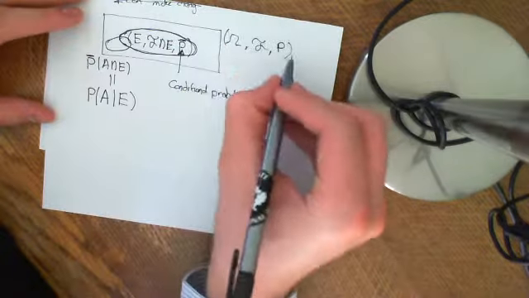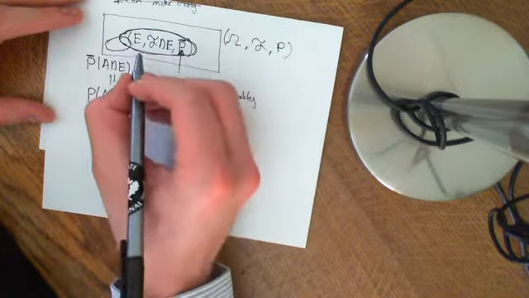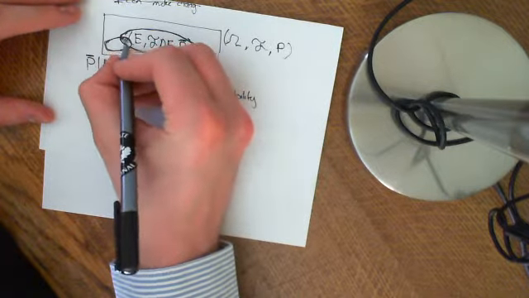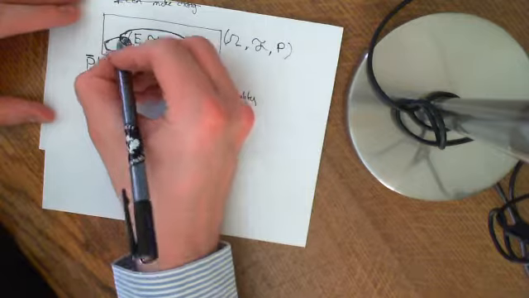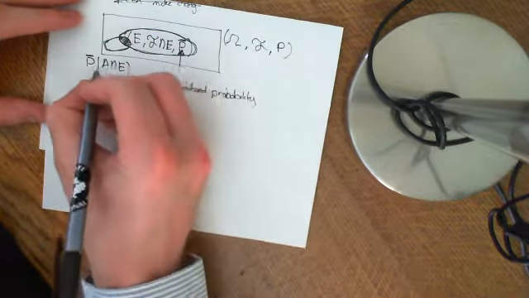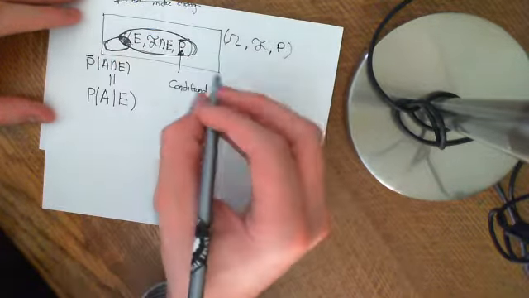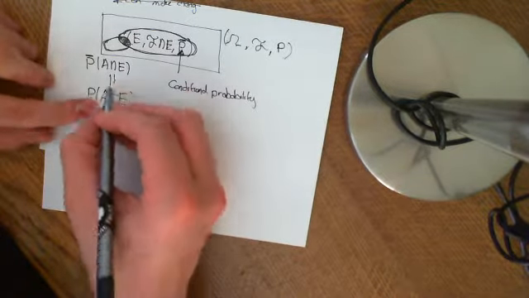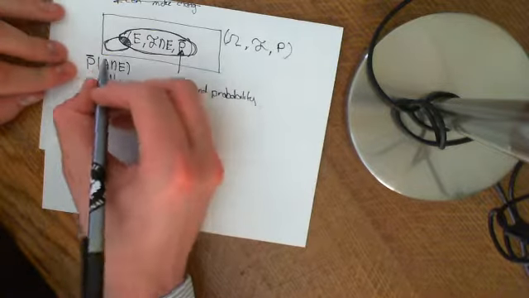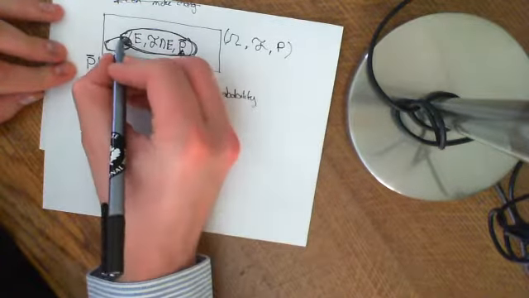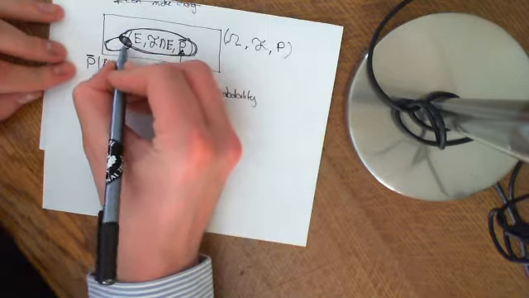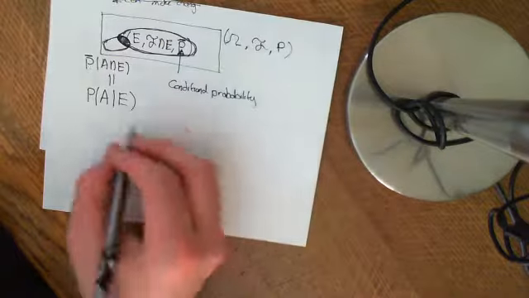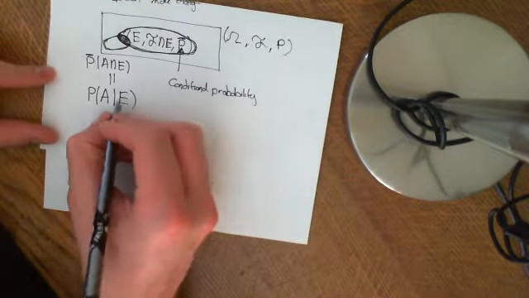So in our lingo of making a smaller probability space, what you'd say is, here's event A, we're now just interested in the bit that intersected with E, and then we're taking P bar, this new probability measure, of A intersection E. But it's not written like that. It's written as the probability of A given E. So what it means is exactly that. It's saying, given E has happened, what is the probability of this bit of A that intersected with E? The bit of A that can still happen, basically.